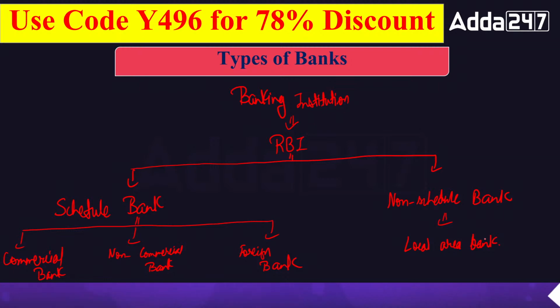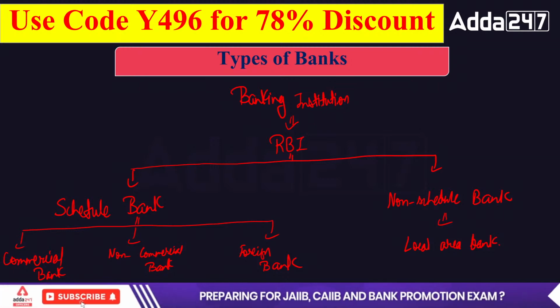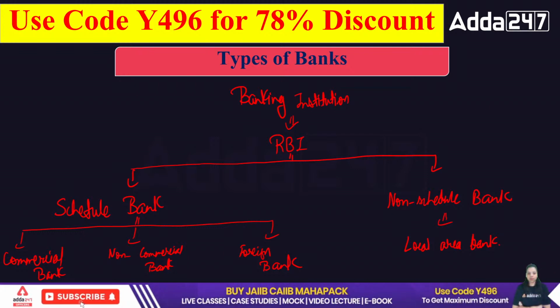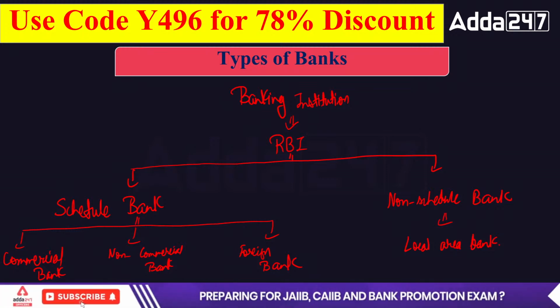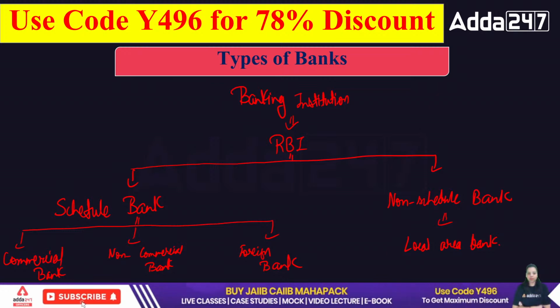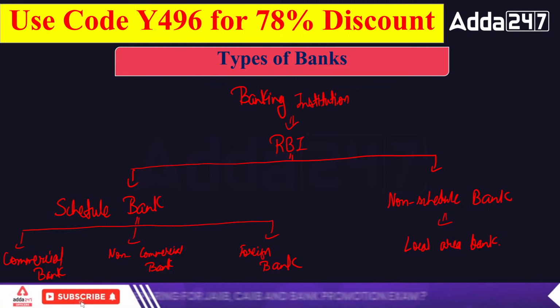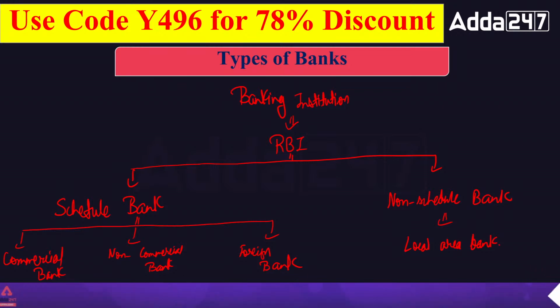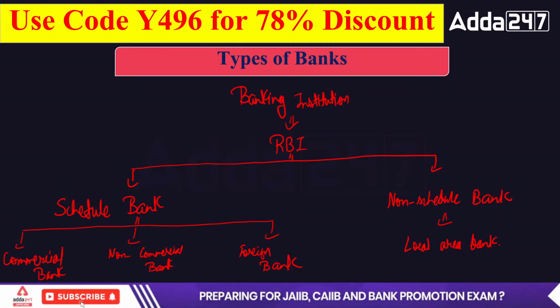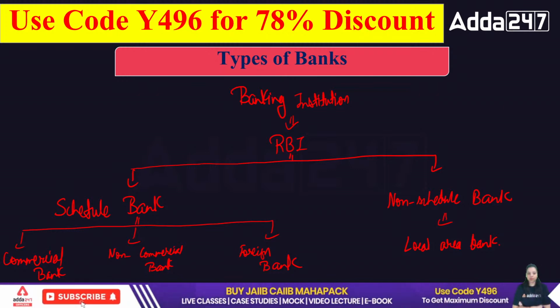So first of all, RBI has divided the banks of our country into two categories, scheduled bank and non-scheduled bank. Scheduled banks are defined under the second schedule of RBI Act 1934, and non-scheduled banks are not. In scheduled banks, we have three categories: commercial bank, non-commercial bank and cooperative bank. Commercial banks work mainly for profit motive and they perform all the banking activities like deposit, withdrawal, lending, check clearance, demand draft, locker facility, etc. All the banking services are provided by commercial banks, but they work for the profit motive.